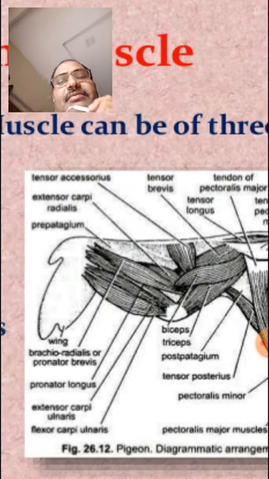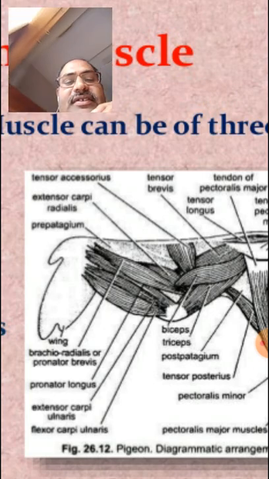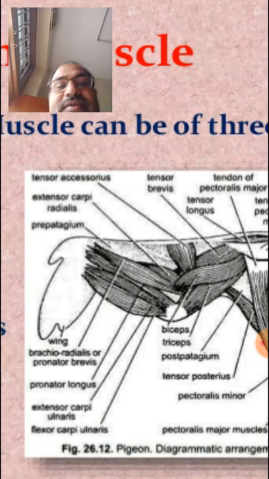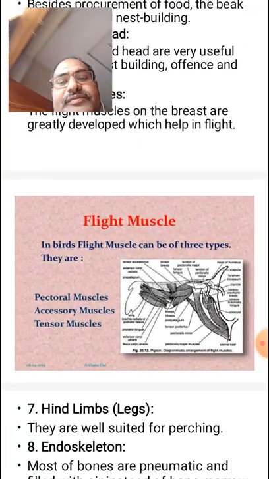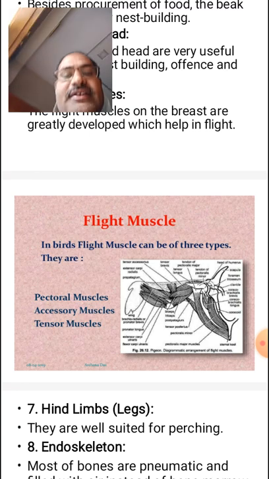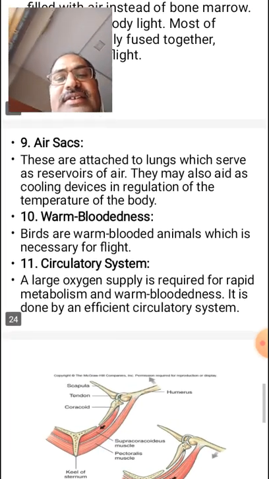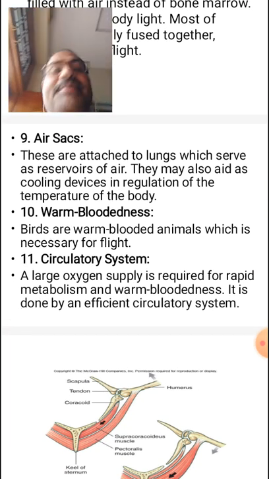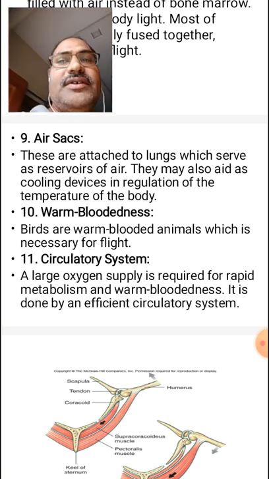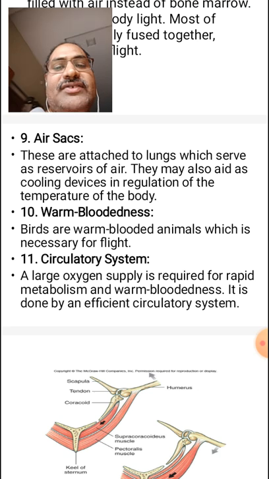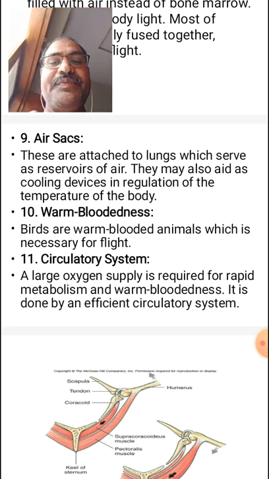Next, the pectoralis minor. It helps in the upstroke. And the coracobrachialis is the muscle that helps in changing direction, moving from one direction to another.